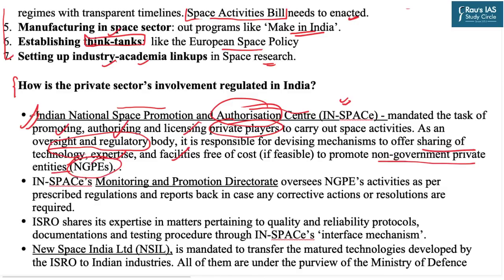It is also an oversight and regulatory body and is responsible for devising various mechanisms to offer the sharing of technology, expertise, and facilities to promote the non-governmental private entities (NGPEs). So this is the overall body which is there to build and establish the overall ecosystem, from regulation to licensing to authorization and to promotion. All the aspects are seen by INSPACE. Now, INSPACE has in itself an important component, which is the Monitoring and Promotion Directorate. It oversees the non-governmental private entities' activities as per the prescribed regulations and reports back in case any corrective actions are required. Next comes ISRO.